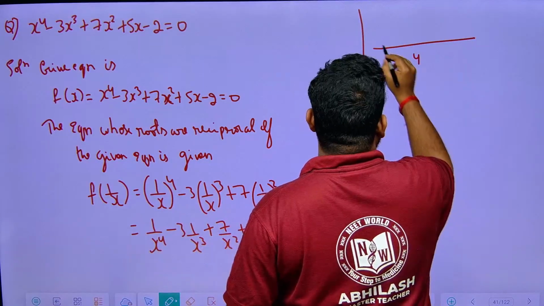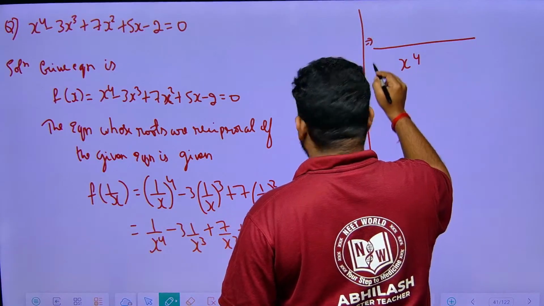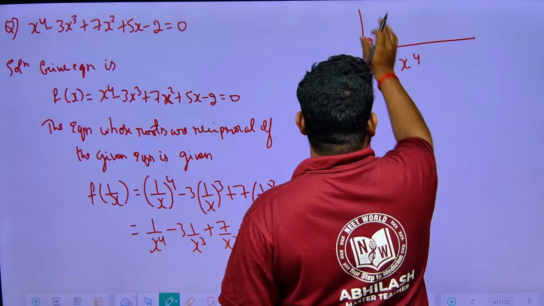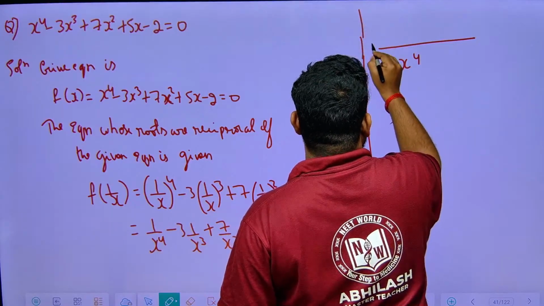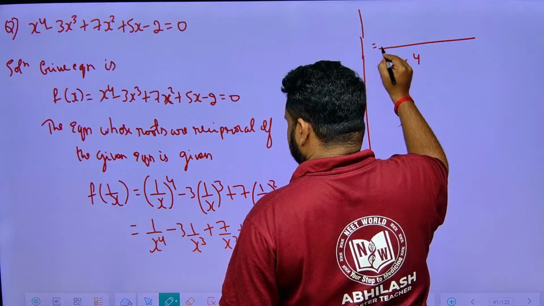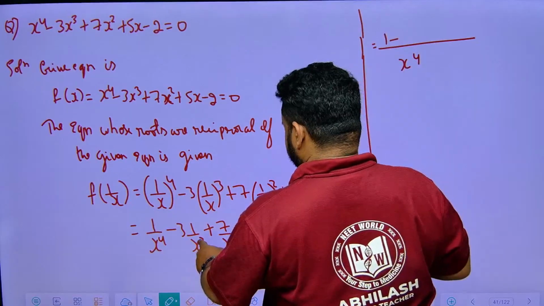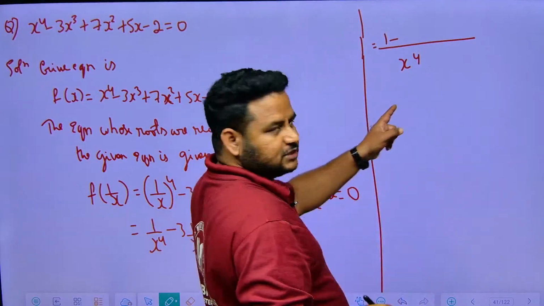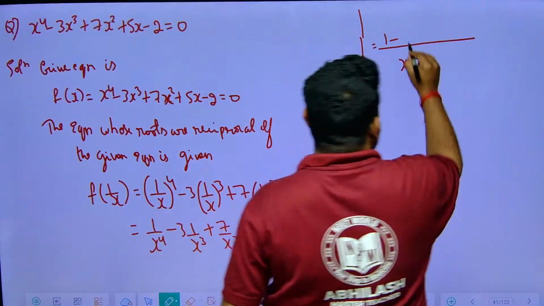So f of 1 by x will be equal to what, friends? This will be equal to 1 minus, if I cancel x cube and x power 4, I will have x, so minus 3x.